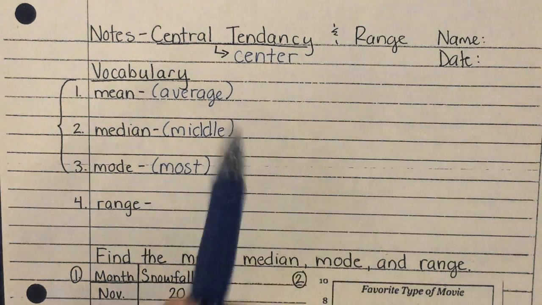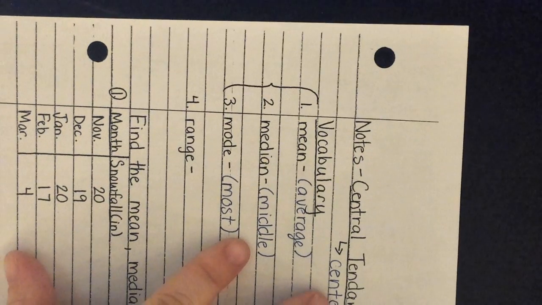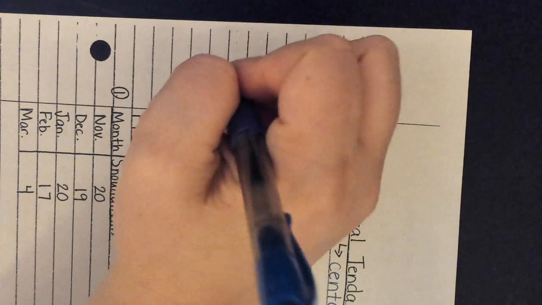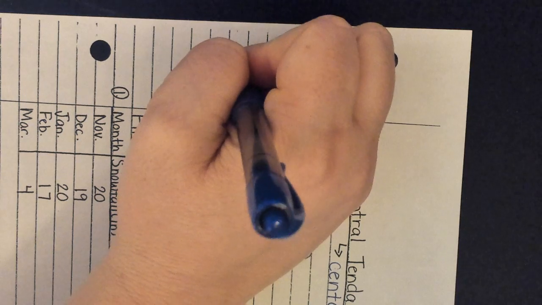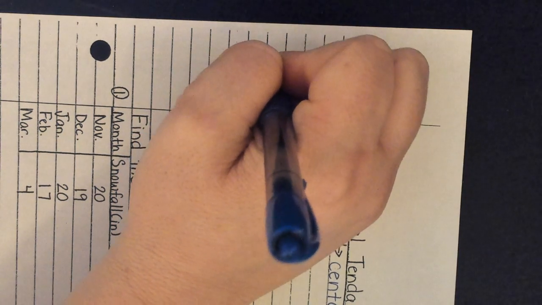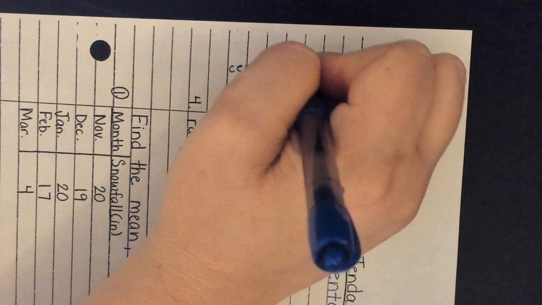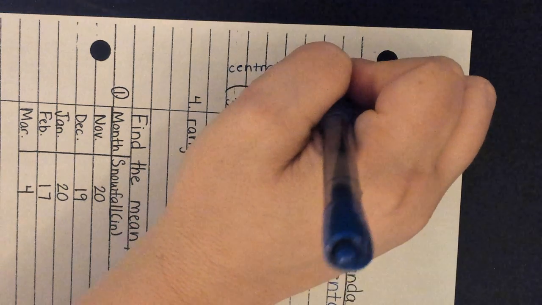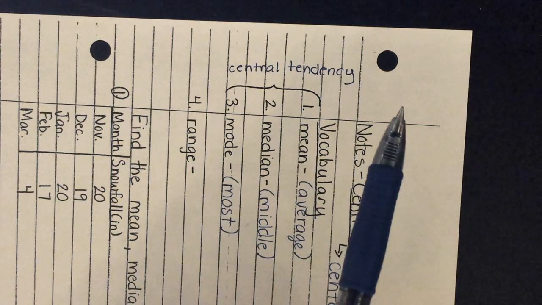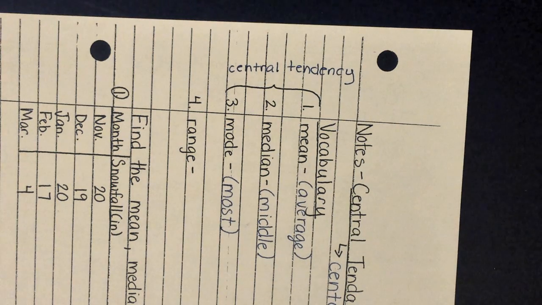All right? You'll notice right here these three are grouped together. So I'm going to turn my paper to the side, and I'm going to label these three. These are all of the measures of central tendency. All right. So whenever you're in a math class and they start talking about central tendency, they're either talking about the mean, the median, or the mode. Generally, when we talk about central tendency, we're including all three of them. Okay?